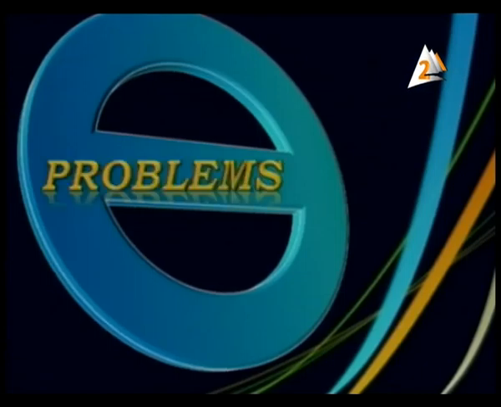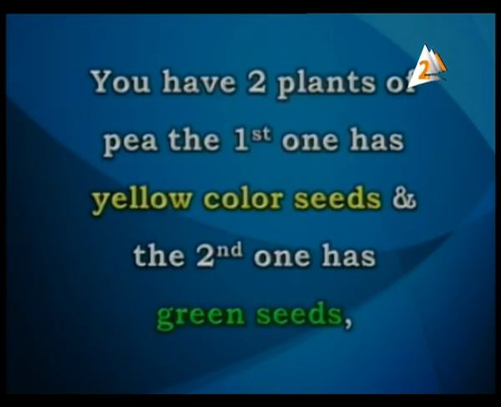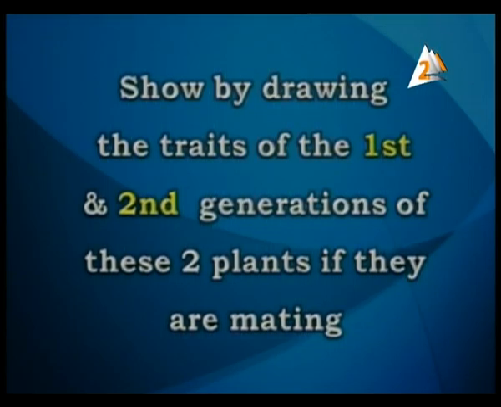Let's go to see another one of this type of questions. We have problems. It's very important to know these problems about Unit 3. Here you have two pea plants. The first one has yellow color seeds and the second one has green seeds. We have to show by drawing the traits of the first and second generation of these two plants if they are mating. What happens in the first and second generation?